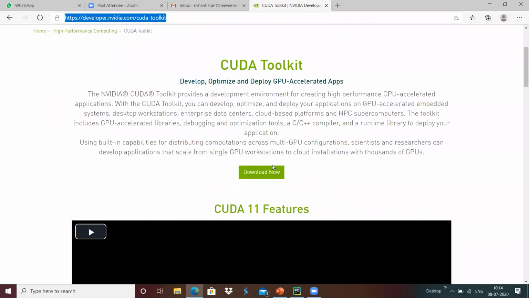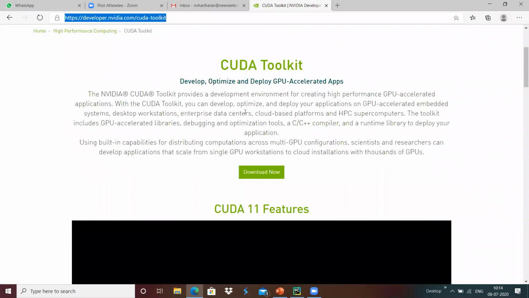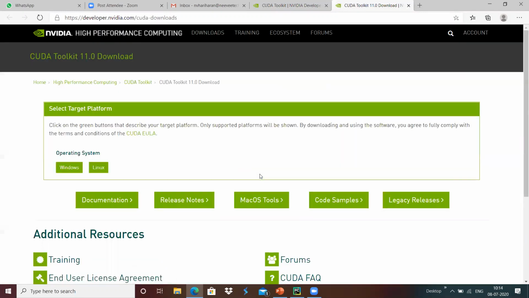GPU accelerated applications can be developed using the CUDA toolkit. Basically, PyTorch uses CUDA so that we can use GPU accelerated applications.